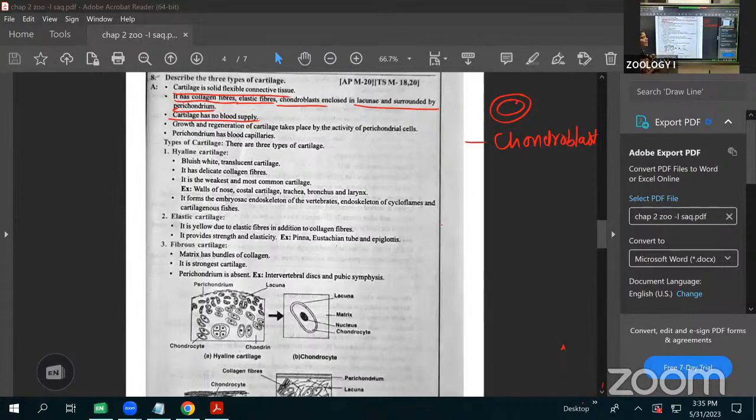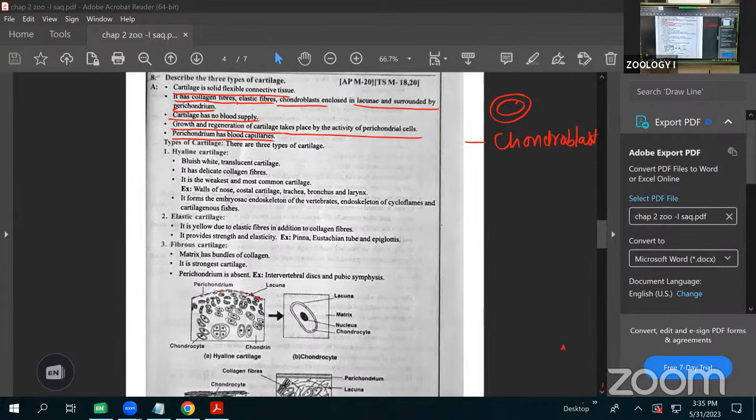Only the perichondrium, the outer layer, has the blood circulation. Inner side the blood circulation is absent. Clear? Next, the growth and regeneration of the cartilage takes place in the perichondrial cells. See this one, this is the perichondrium. On the perichondrium, the cells are there. They are called perichondrial cells. Every time the growth occurs by these cells only. As already said, only the outer layer of the perichondrium is connected with the blood vessels. Inner side they do not have blood vessels.